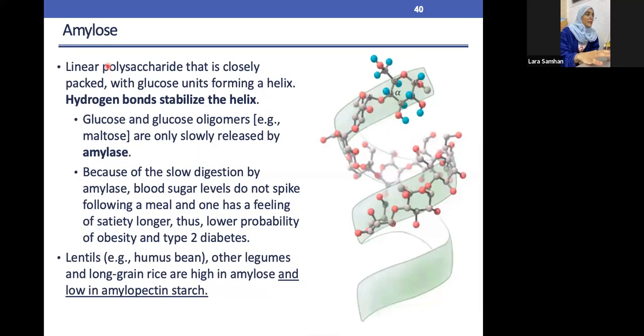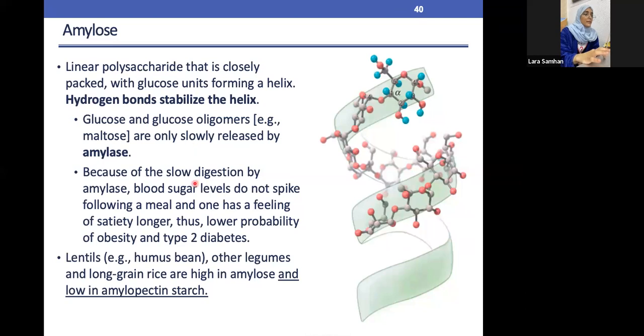So moving on, we have the amylose. As we said, amylose is not branched. We can see, for example, in this three-dimensional structure, it's not branched to any other thing compared to the amylopectin, which is branched. So as we know, amylose is basically a linear polysaccharide, and it has hydrogen bonds to stabilize this 3D helix structure.